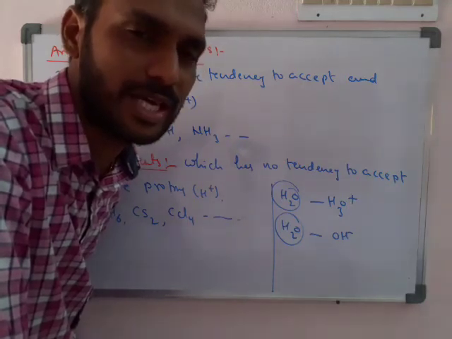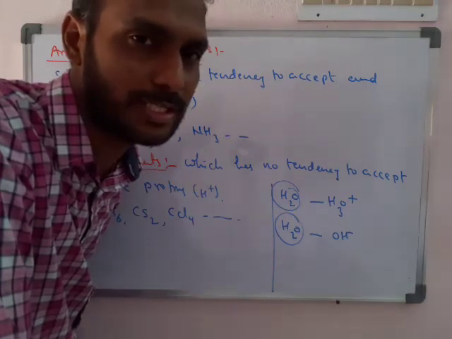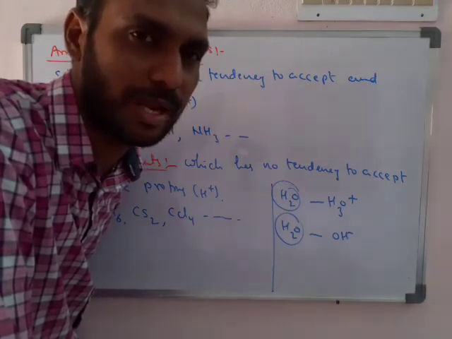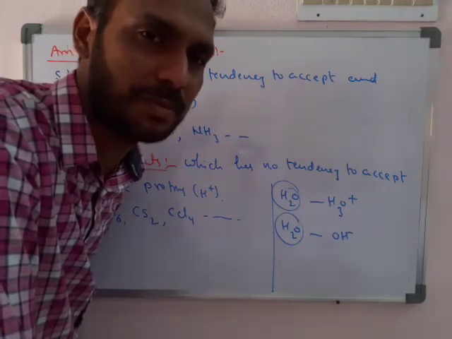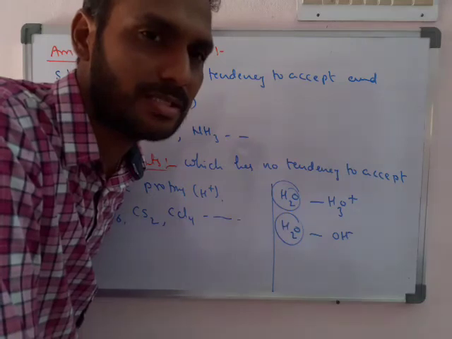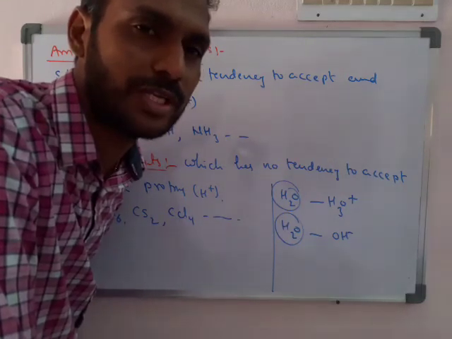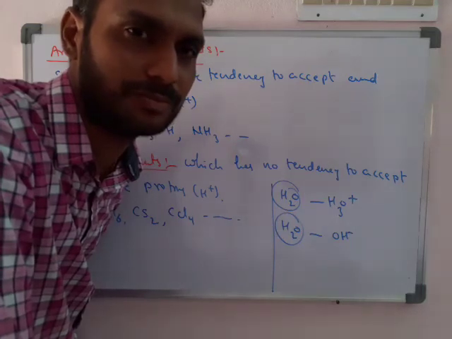Okay, in the same way HSO4 minus, hydrogen sulfate, is also ready to donate the H plus, becoming SO4 minus 2, and ready to accept the H plus, becoming H2SO4. So like this the Bronsted-Lowry theory also explains the amphoteric nature of compounds. Okay.